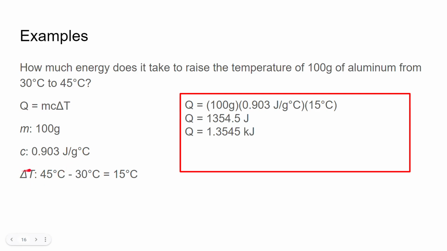And the change in temperature: the final temperature is 45 degrees, the original temperature is 30, and that gives us 15 when you subtract them. And then when you plug them into this equation, you get 1,354.5 joules. And if you divide by 1,000, that's how many kilojoules you will have.